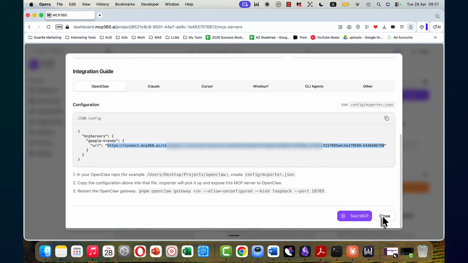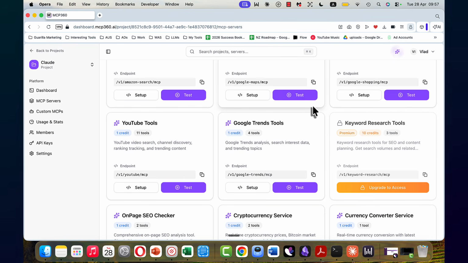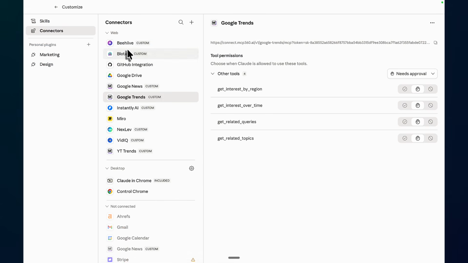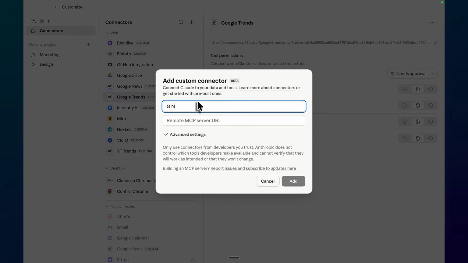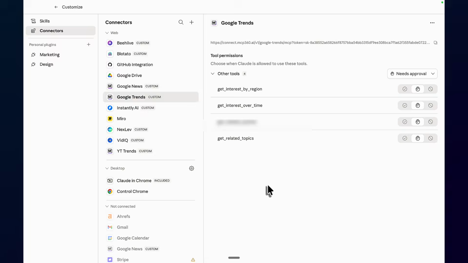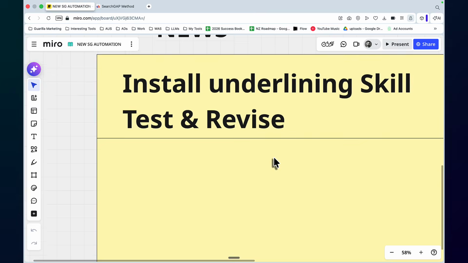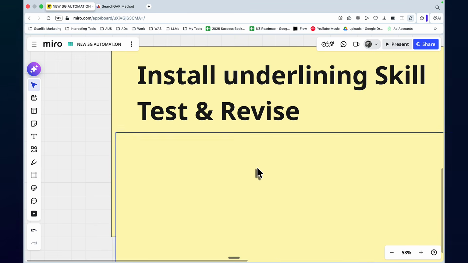And the same way with Google News. You go back to MCP360, scroll down until you find the Google News one. You click on Setup, Create Key, Add Custom Connector, Google News, and then you paste this in. And now you've got yourself a Google News MCP and a Google Trends MCP. Okay, our next step would be testing and revising this setup.